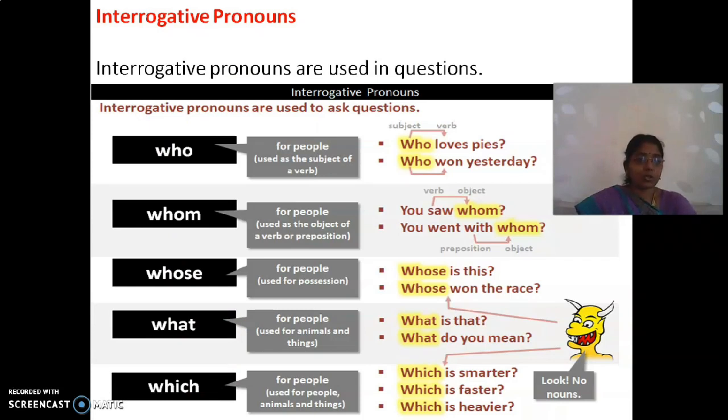If the time is over, we will see the same slide in the next session. Interrogative pronouns are used to ask what? Questions. Good. Now, who? Where will it be used? All these answers will be seen in the next session. Thank you so much.